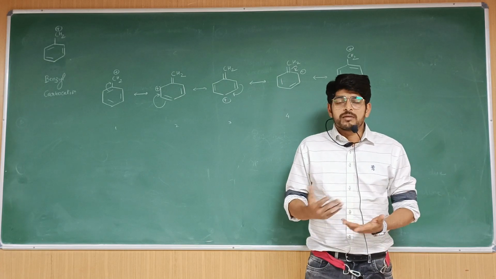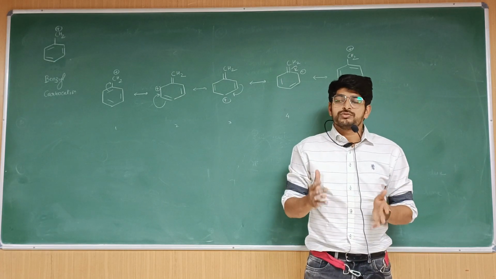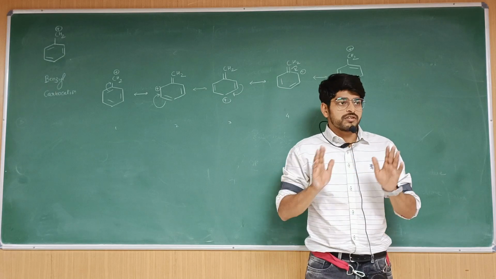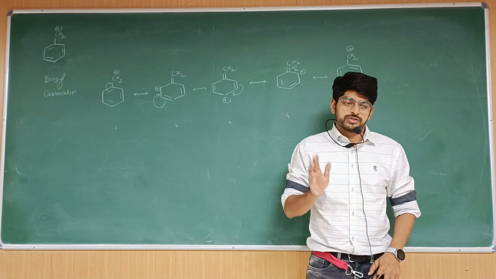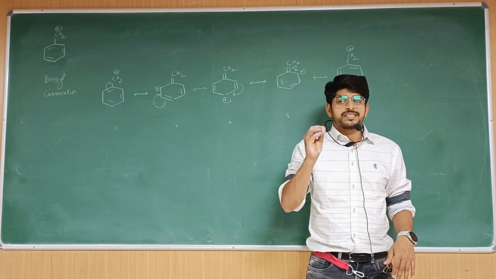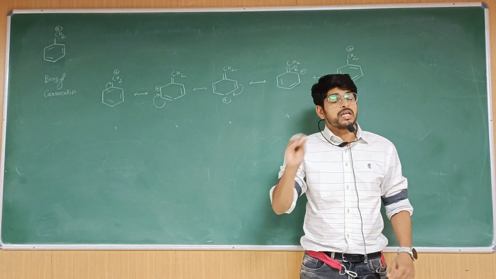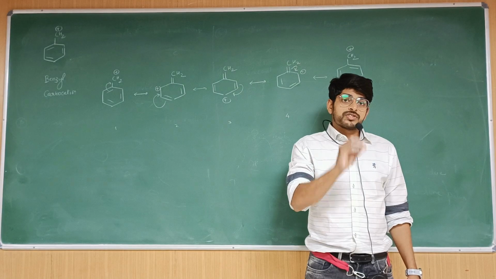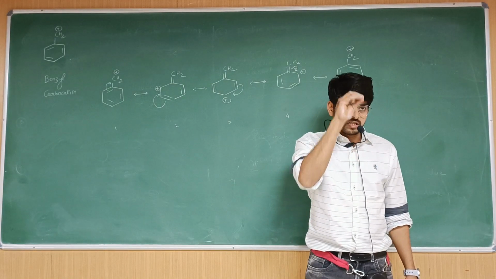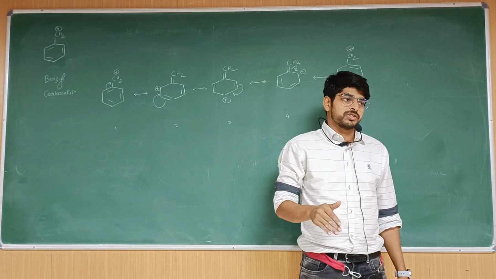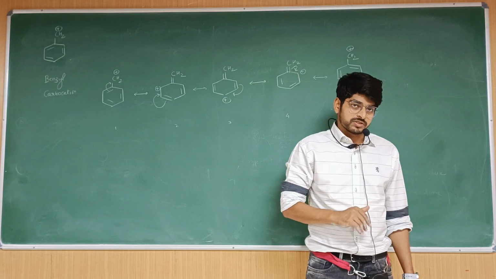So by a little practice, we assume that these are the resonating structures that are there for certain ions. Now, all of these resonating structures may or may not be equally stable. So which resonating structure is more stable, which is less stable? That is what we are going to discuss under stability of resonating structures.